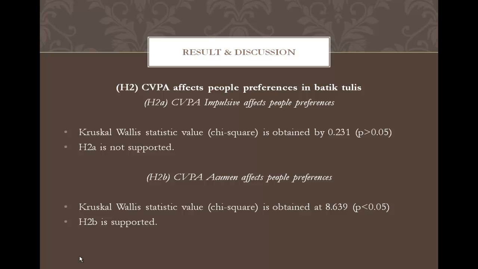The results showed that the Kruskal-Wallis statistic value, or chi-square, is 8.60309. It's above 0.05, which means that each of the three groups of CVPA acumen gives a different impact on preferences according to the value of R. Thus, people with different CVPA will have different preferences in batik tulis. As a result, H2B is supported.